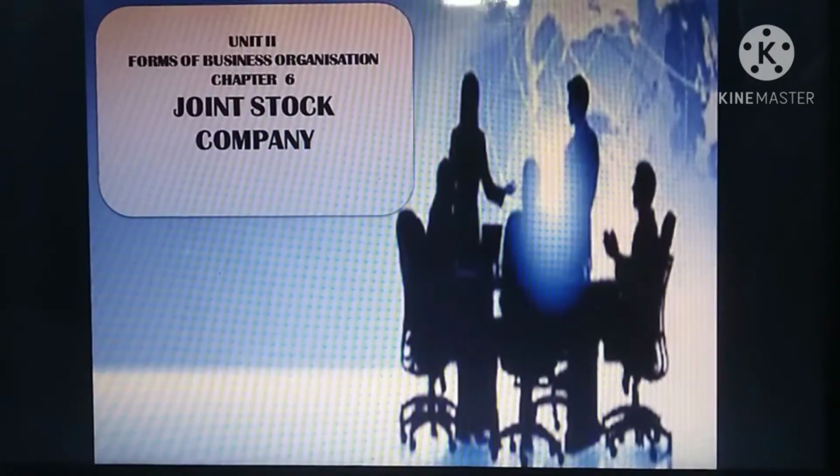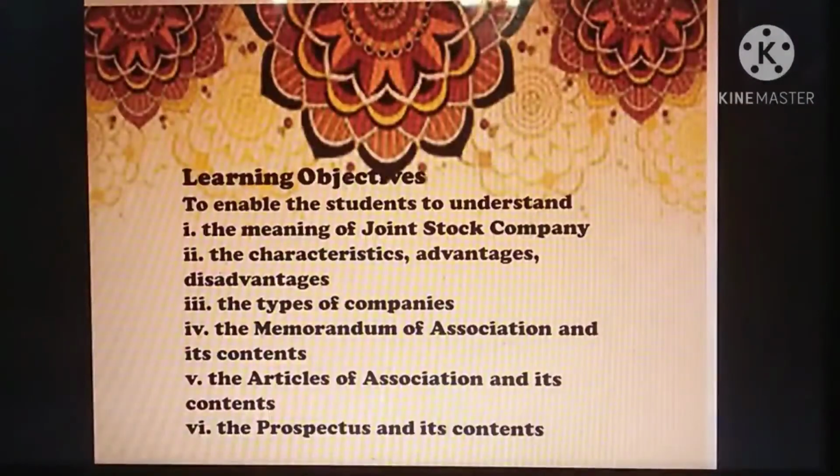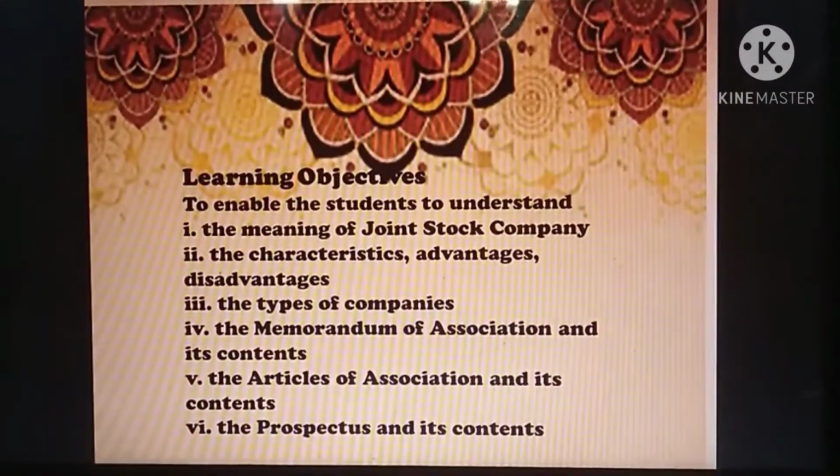So today we are going to start a new chapter. In this lesson you are going to learn the meaning of joint stock company, characteristics, advantages, disadvantages of joint stock company, the types of companies, the memorandum of association, articles of association and the prospectus and its content. These are all the things we are going to learn in this chapter.